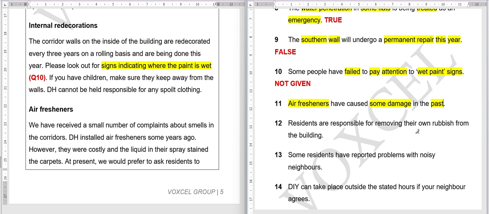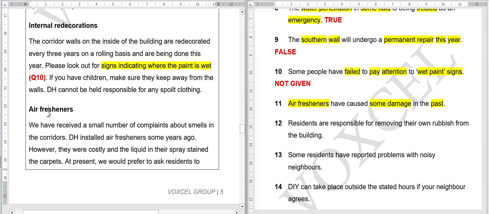So if some sort of problem is written, like 2 years ago this happened, the answer will be true. But if air fresheners till date have not caused any problem at all, we will say false. But if we don't know whether there was some sort of problem in the past or not, we will say not given.